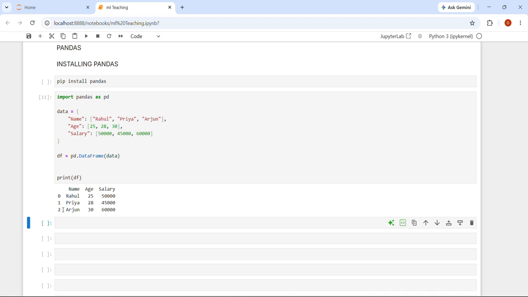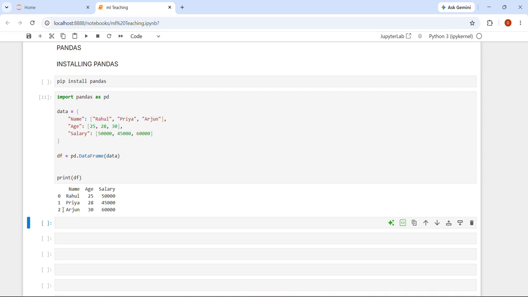Why is pandas better than NumPy? Because NumPy handles numbers, while pandas handles numbers, text, dates, and tables. NumPy is fastest for numerical computations, and pandas is easy for data analysis. NumPy doesn't have column names, and it is harder to analyze and read CSV files directly.